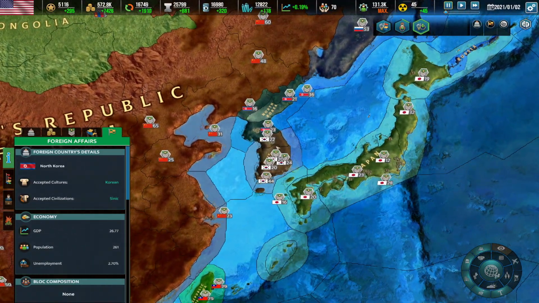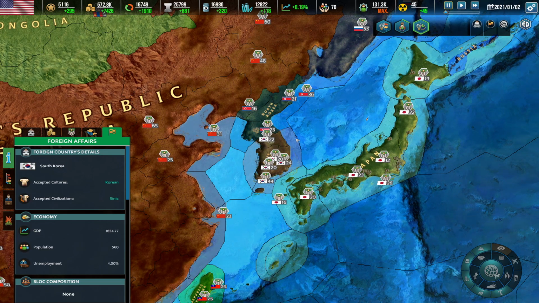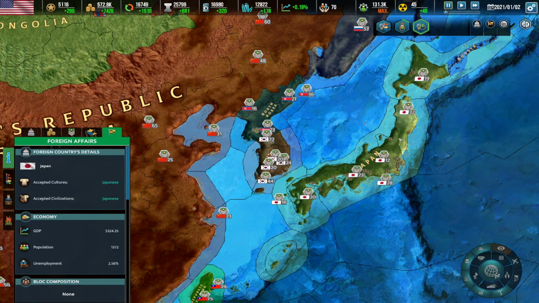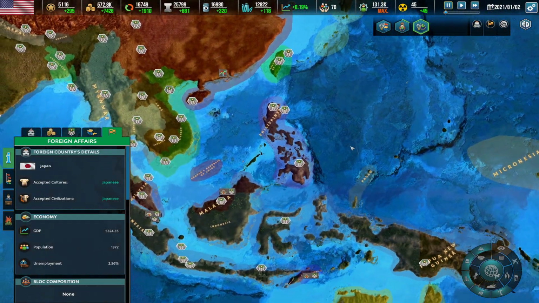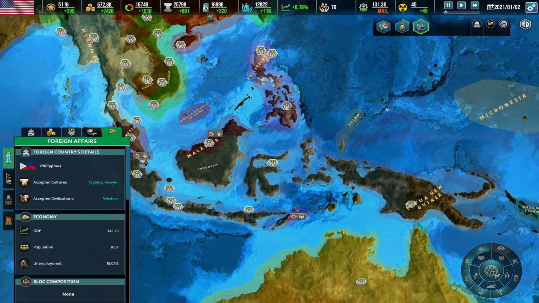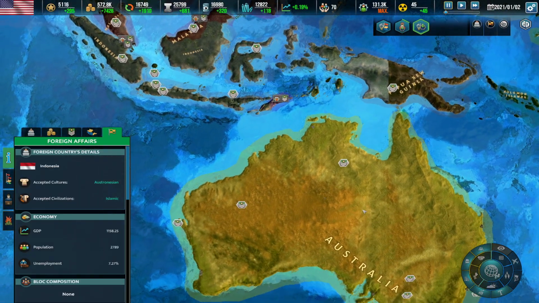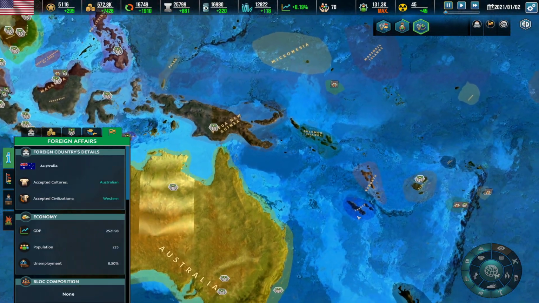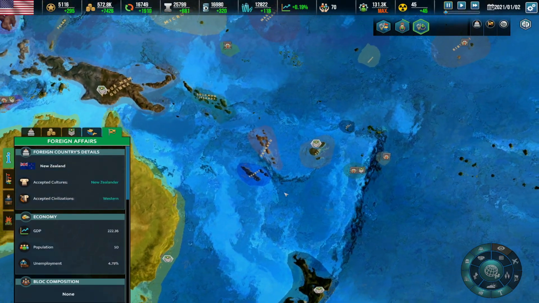Let's have a look at North Korea with Korean and Korean in here. There's no distinction in between them, but they are still Sinic in civilization. Just Japanese, they still have the Japanese as a distinctive culture and distinctive civilization. We have Tagalog and Visayan, and over here we have the Papuan, the Austronesian, and Australians. Australians are Western, of course. Let's have a look at New Zealand, New Zealander, and Western civilization.